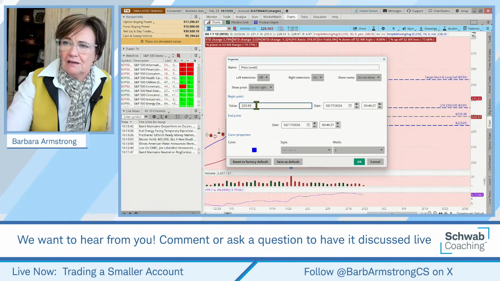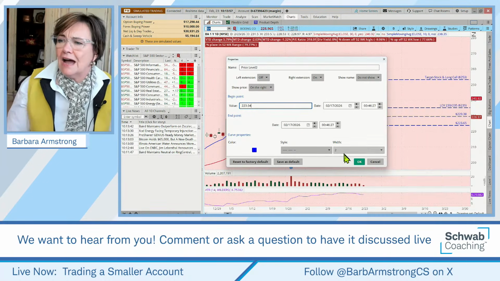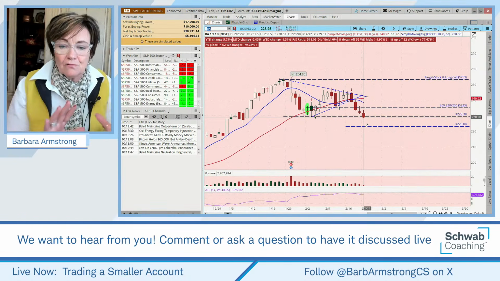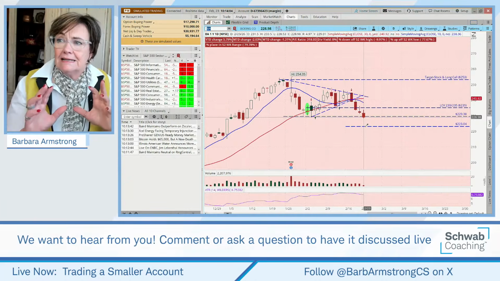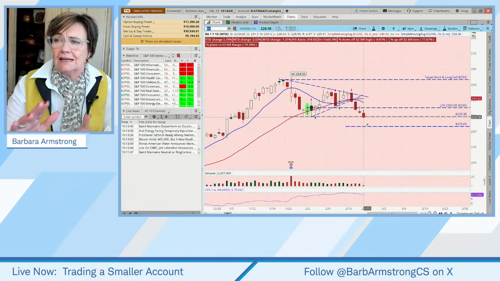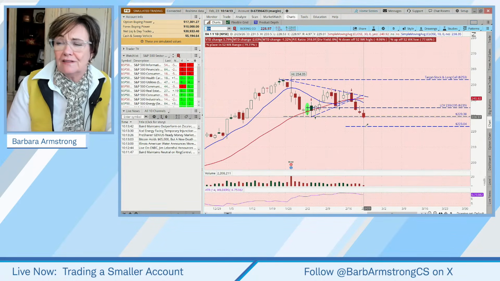223.04. And when you have a long call with a target, one of the mid-management rules is if it hasn't gone at least half the distance to the target in half the time you're expecting it to move, then exit the trade.